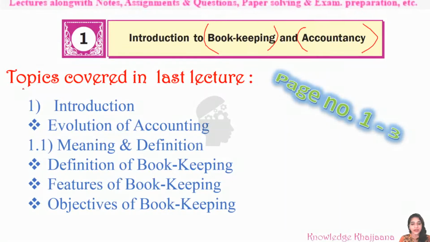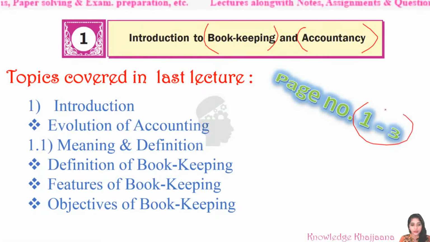And what did we cover in our last lecture? Introduction, evolution of accounting, how accounting evolved. Then the meaning and definition of bookkeeping and accountancy, and the features and objectives of bookkeeping, which were given on page numbers 1 to 3.